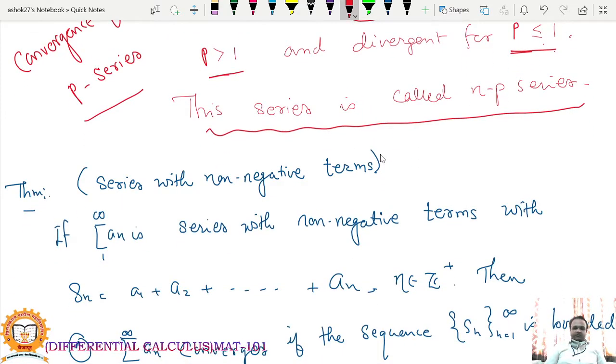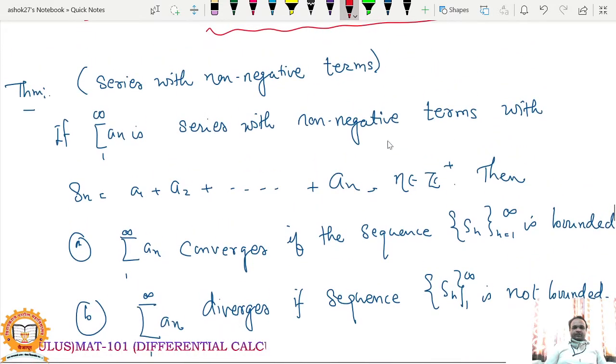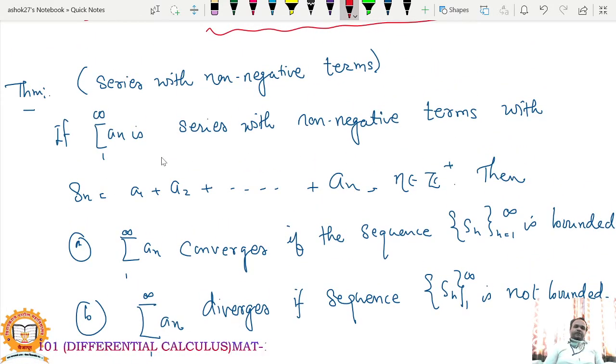Next theorem, that is series with non-negative terms. Actually it is a theorem. So what is the statement of this theorem? Let us see. If summation an is a series with non-negative terms with Sn equal to a1 plus a2 plus up to an, where n is a positive integer, then summation an converges if the sequence Sn is bounded. If the sequence Sn is not bounded, then this series diverges. So this is a series with non-negative terms, means each term of the series is either positive or zero.